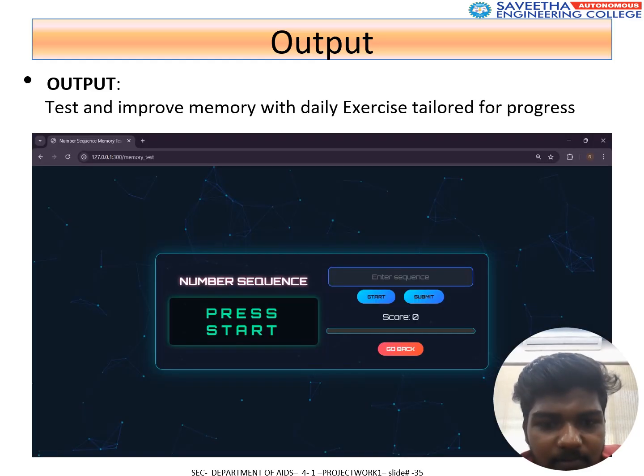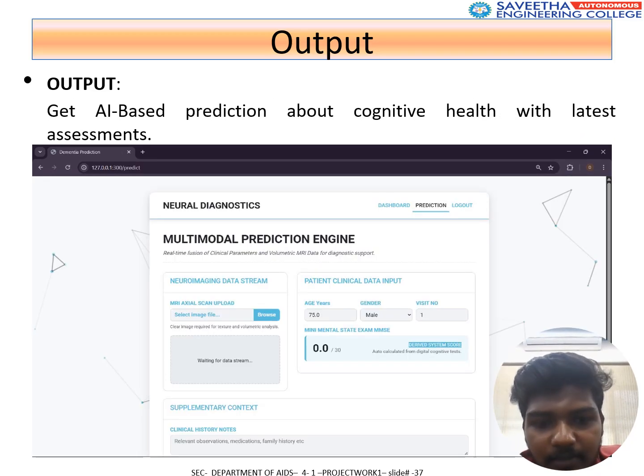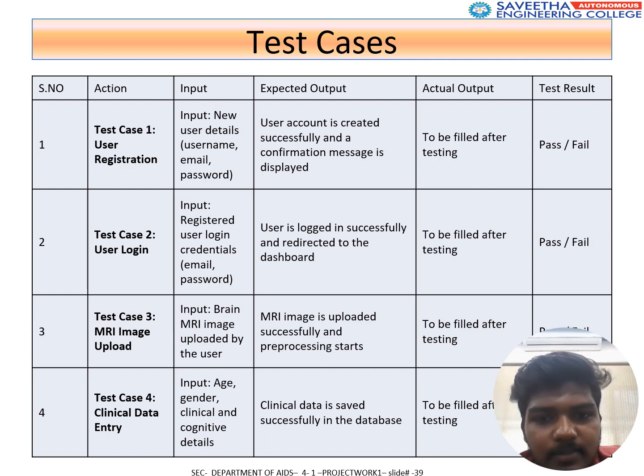And also the number sequence test, for which each one has a separate grade. This is a pronunciation test. Finally, you upload the MRI, and it will predict the result. This is the test cases.